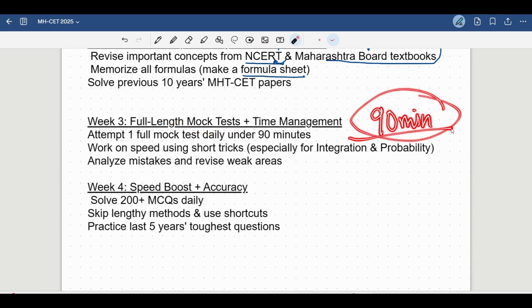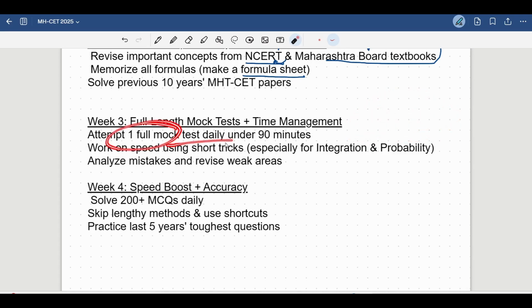So you will set a timer for 90 minutes and you will attempt full length mock tests. And this has to be a daily practice. Okay, because only then you will understand time management, because time management is very important, it's extremely important.